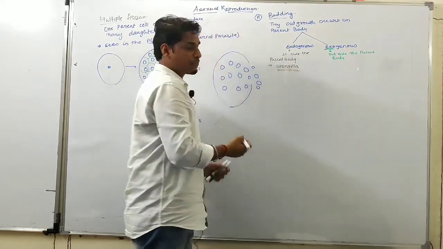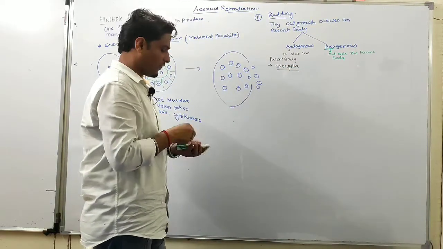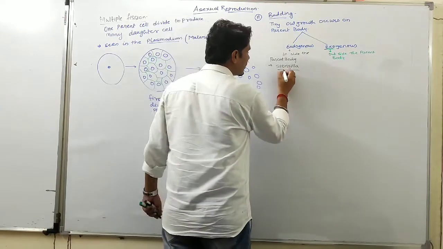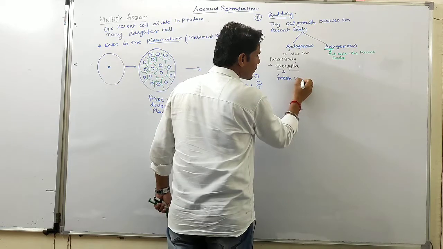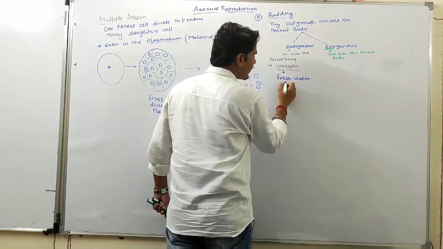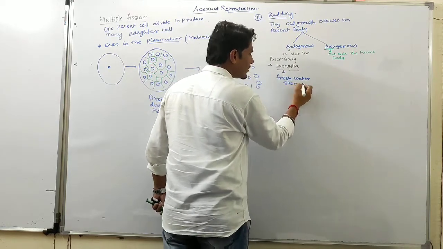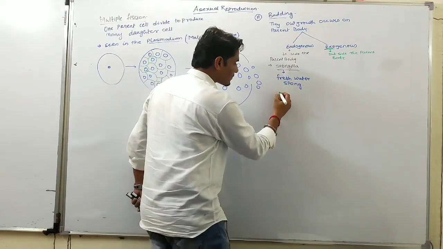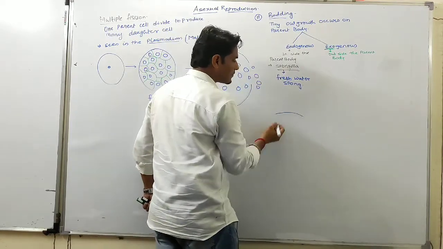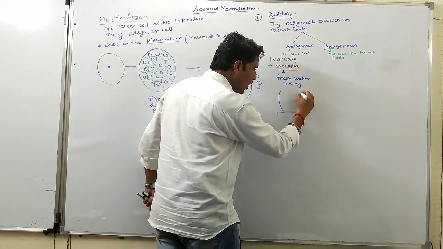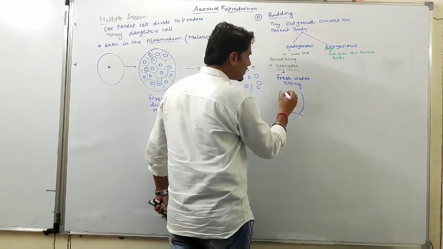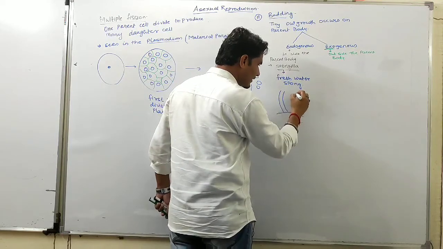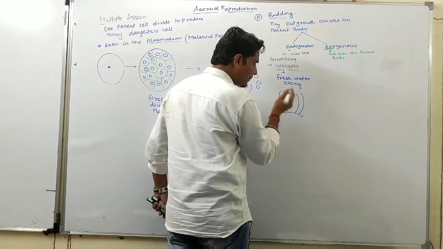तो एग्जांपल spongilla is a freshwater sponge. क्या है? Freshwater sponge. Okay, so this is the substratum. This is the outer covering of sponges, and this is the body membrane.